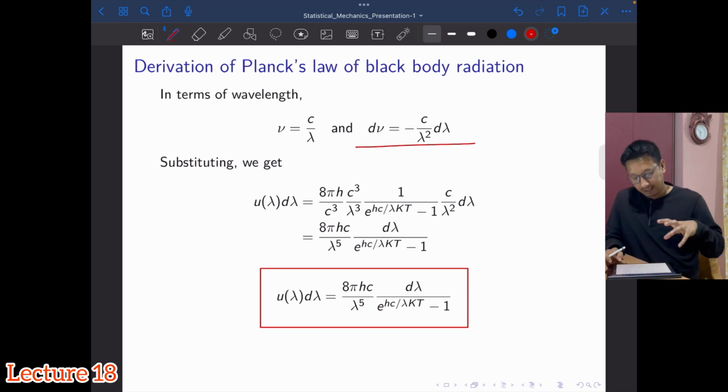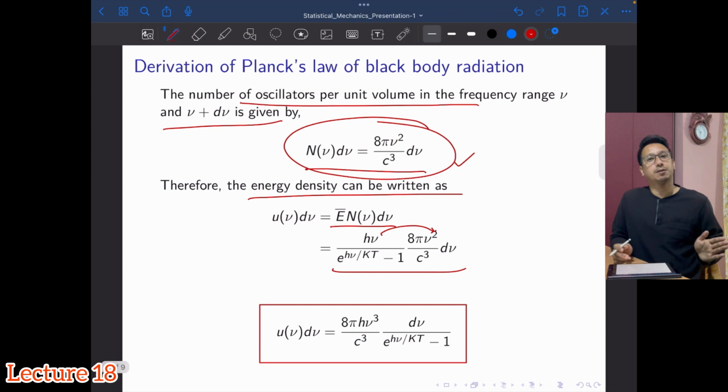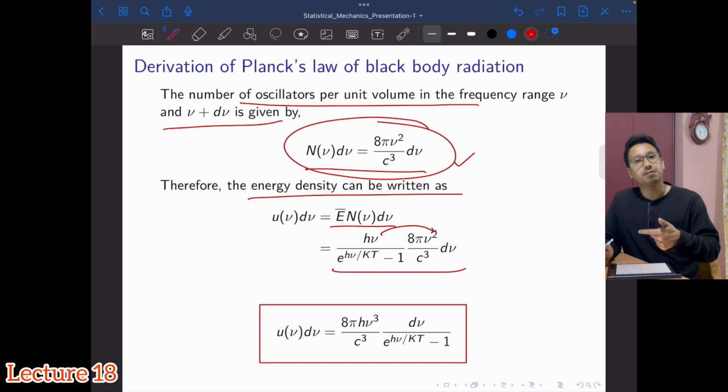And as I told you, this expression fits the experimental data of the blackbody spectrum really well, and it gives the shift in lambda m, the wavelength corresponding to maximum energy radiation, towards the left as we increase the temperature.